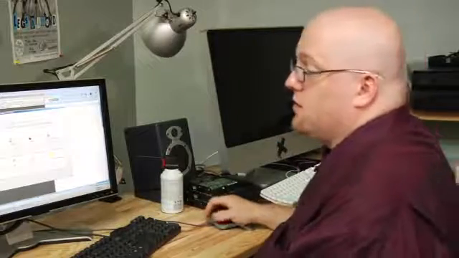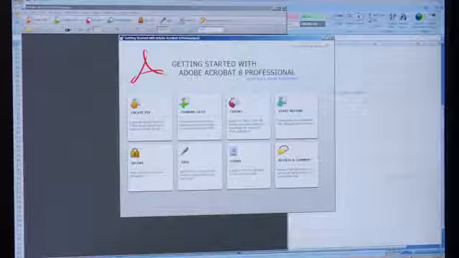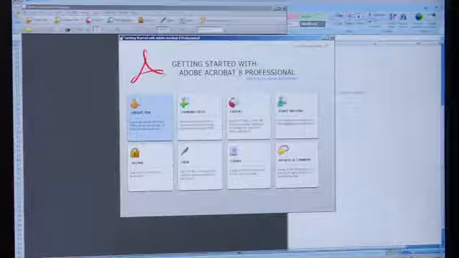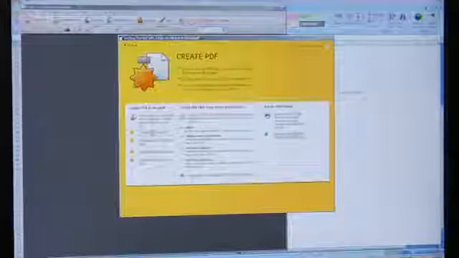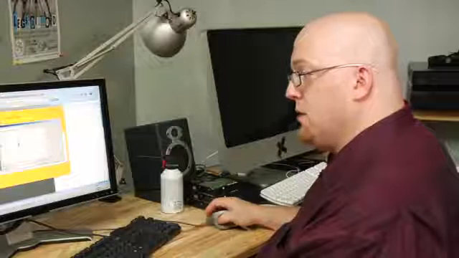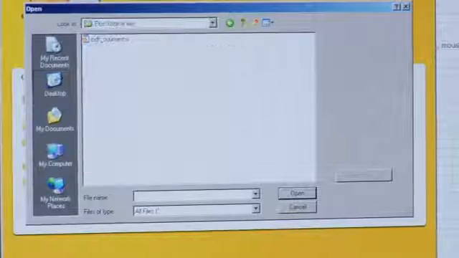You're going to get this Getting Started page. You're going to go ahead and click on Create PDF. We're going to create PDF from a file, and then I'm going to choose a PDF source file.